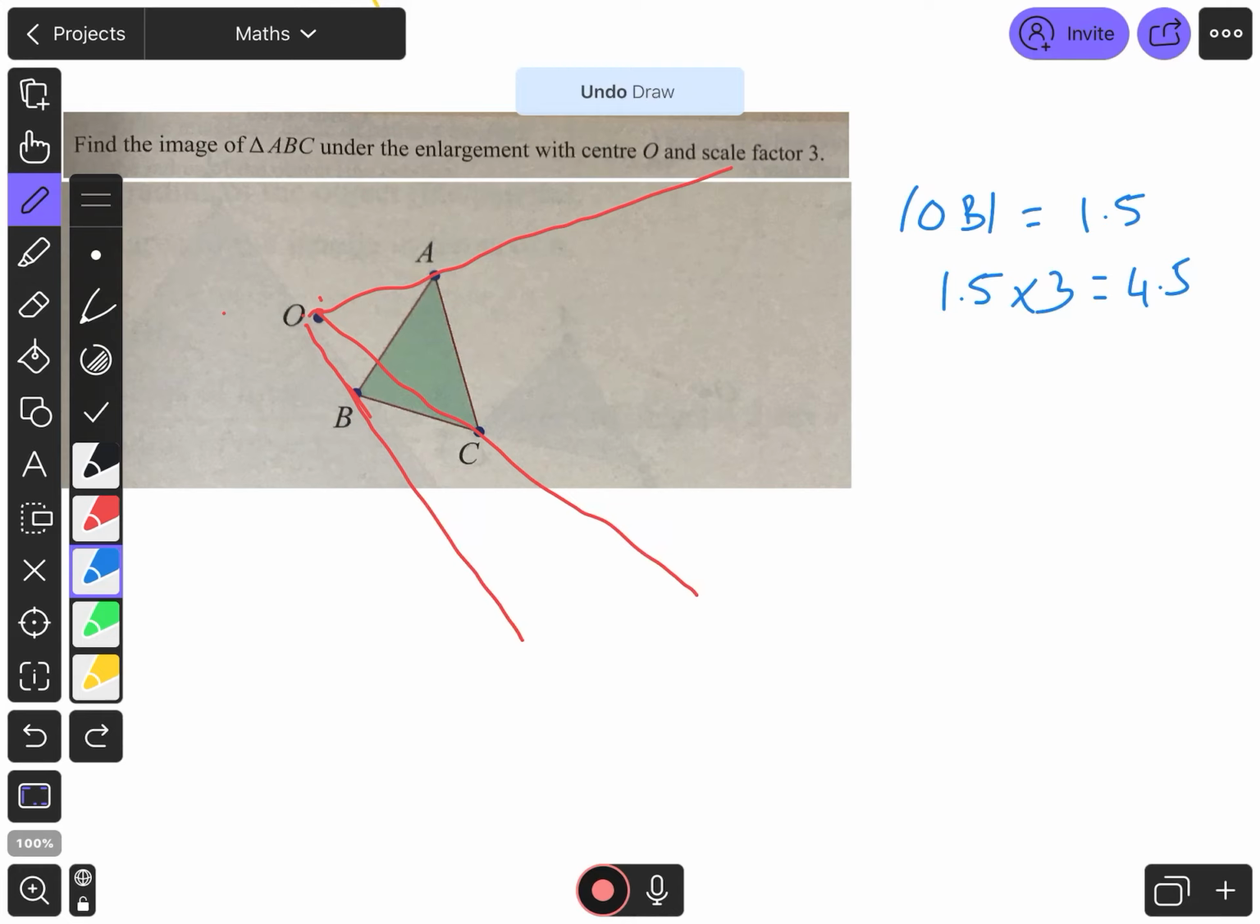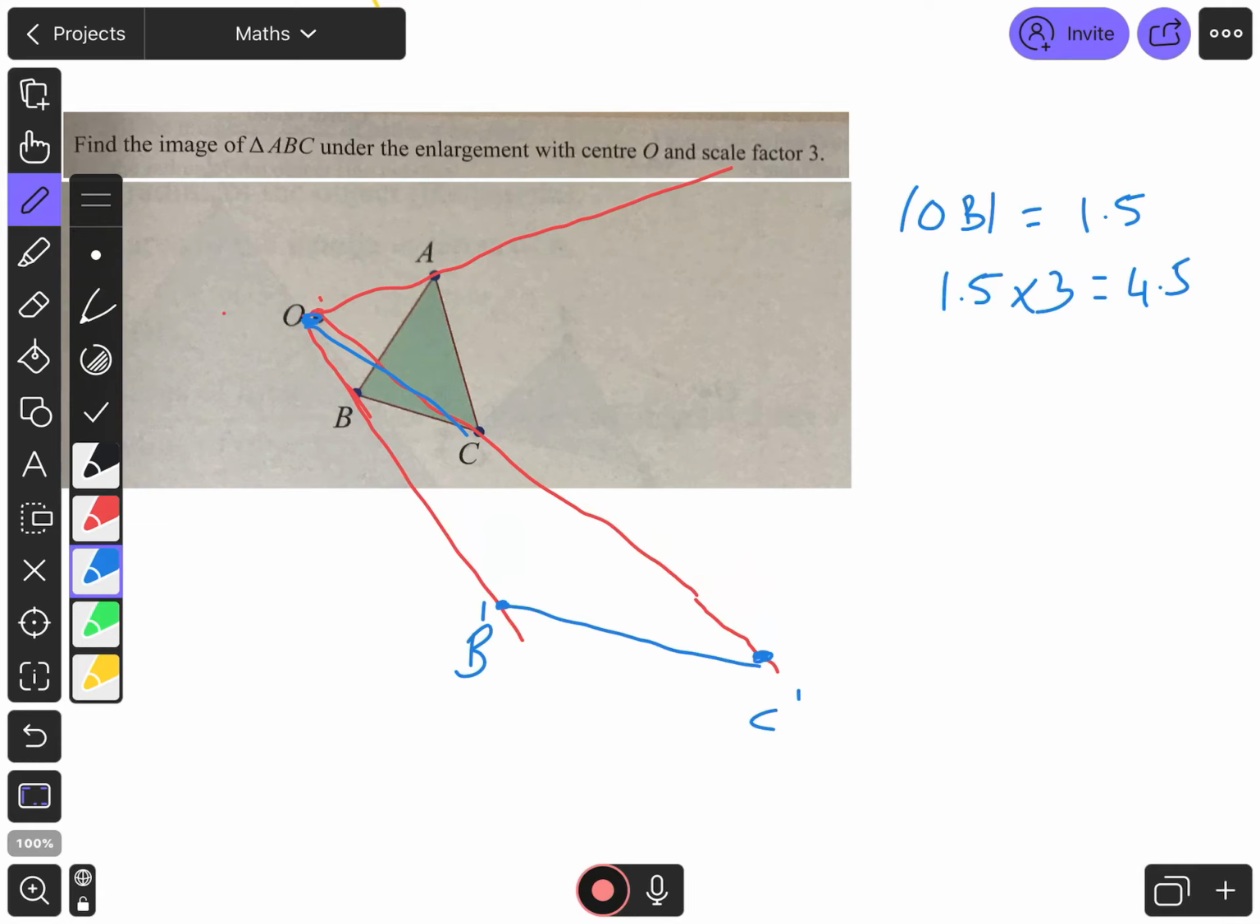Now when I measure 4.5, I end up going from here, let's say for here. So 4.5 to around there. And that is going to be B dash. Okay. I do the same thing for C. So I measure O to C and I multiply that by my 3 and I end up with that red line. I need to go a little bit further. I end up with my point C dash here, and I join B and C together.